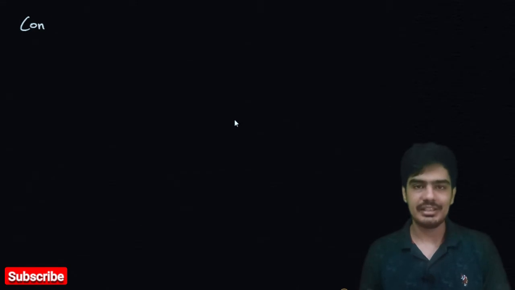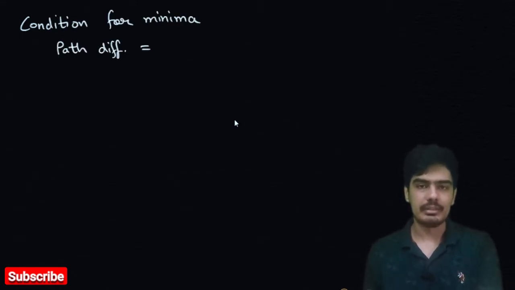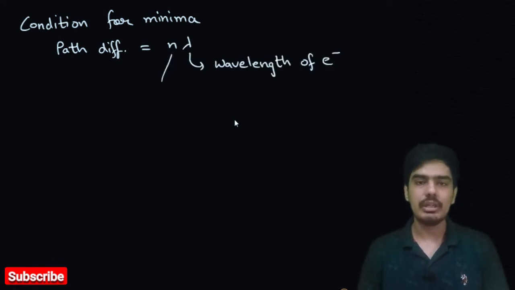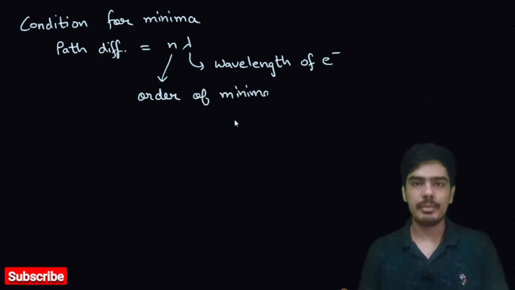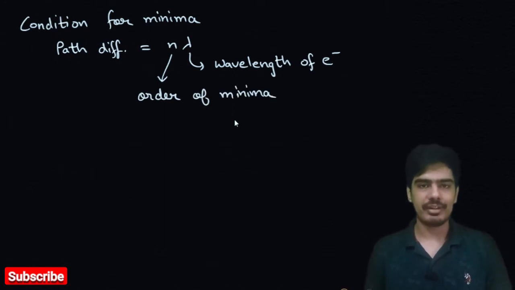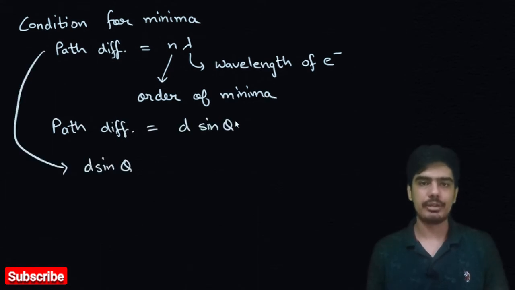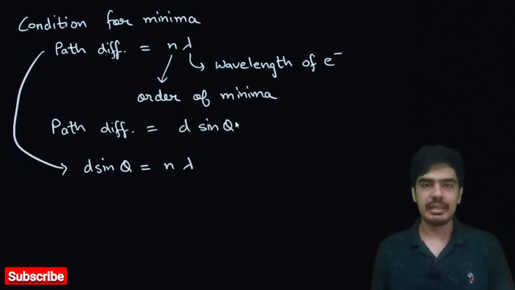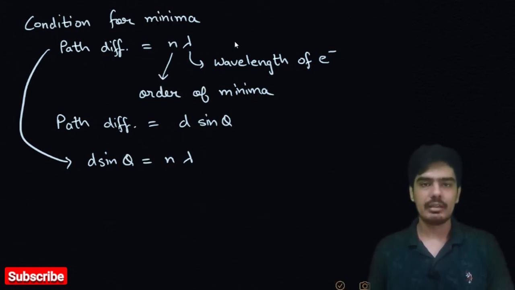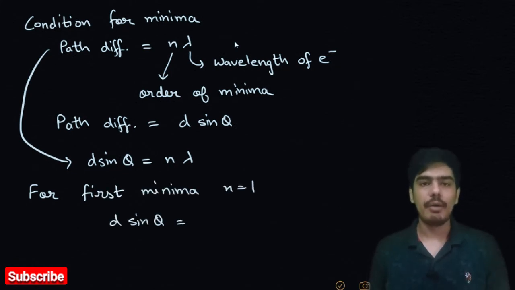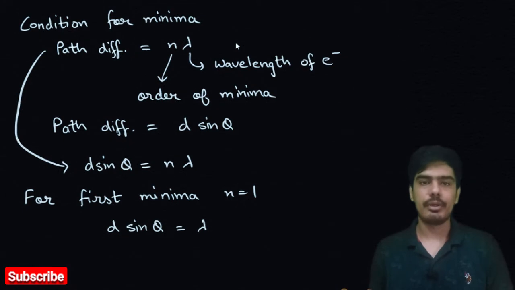Now let's take the condition of minima, which is path difference is equal to n lambda, where lambda is the wavelength of the wave corresponding to the electron and n is the order of the minima, and we have path difference as d sine theta. So our equation becomes d sine theta is equal to n lambda. For simplicity, let us confine ourselves to the central maxima, meaning we are only taking the first minima. So our n is equal to 1, and the equation becomes d sine theta equal to lambda.